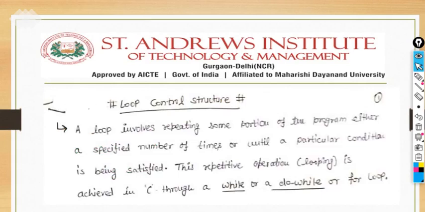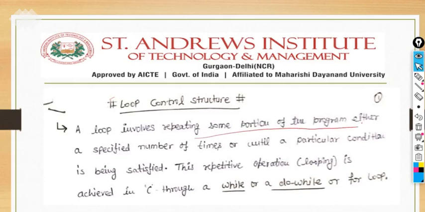What does loop control structure actually mean? A loop means you start from a point and again come back to the same point, repeating things again and again. You're covering the same thing again and again. That's a loop itself. In C programming, we have a number of statements to execute. If we execute a portion of the program consisting of a number of statements again and again repeatedly, that means we are looping those statements. For that purpose we have some controlled structures here.